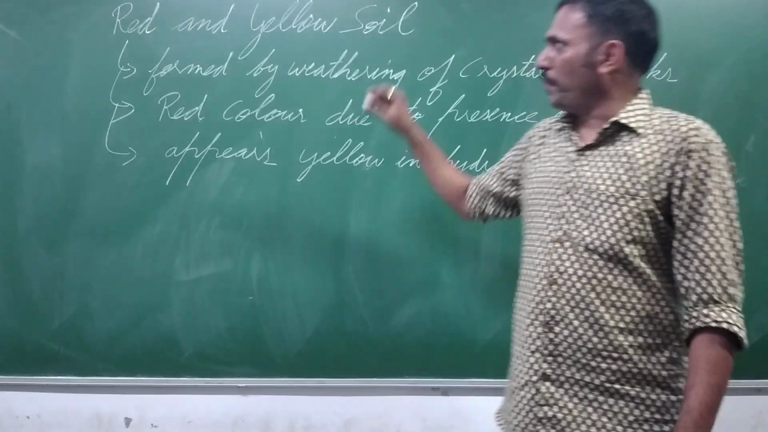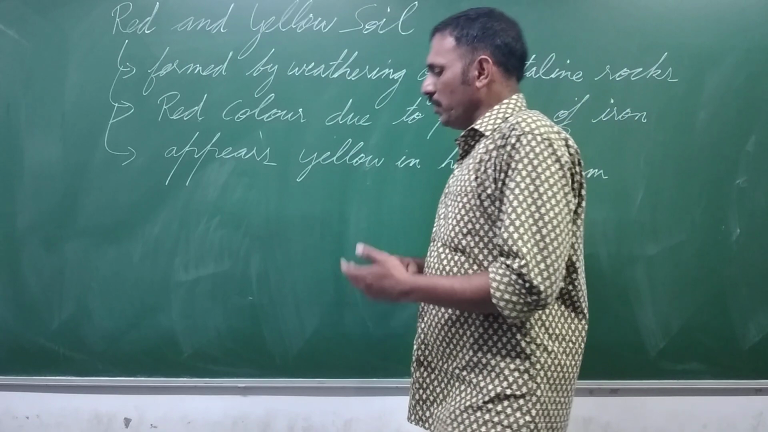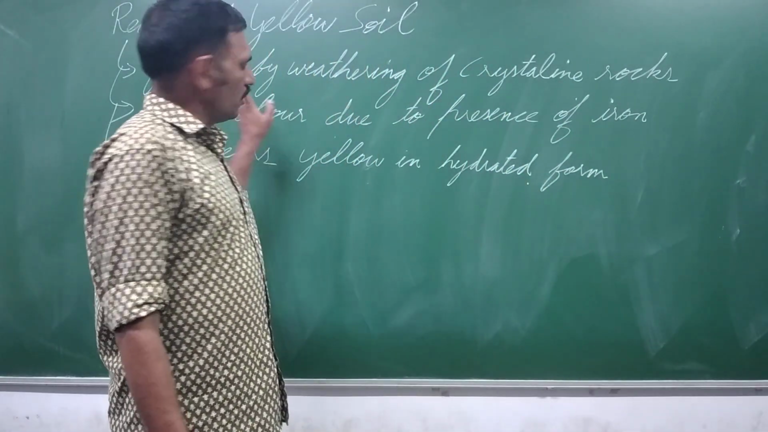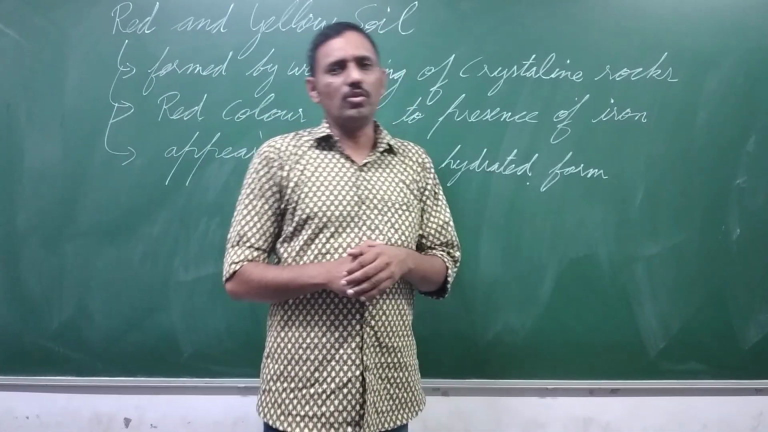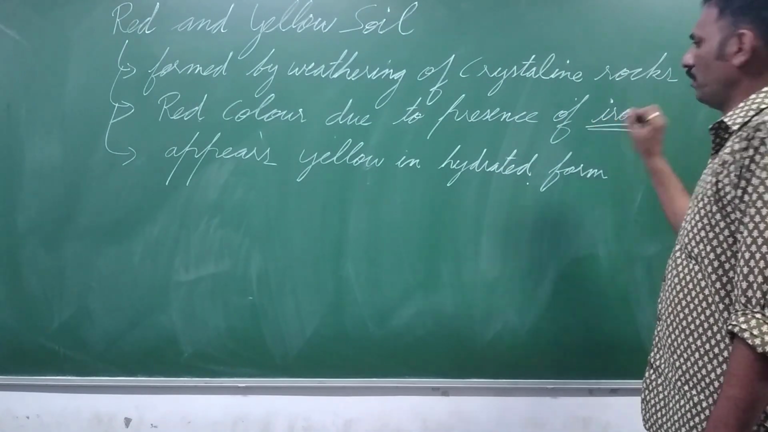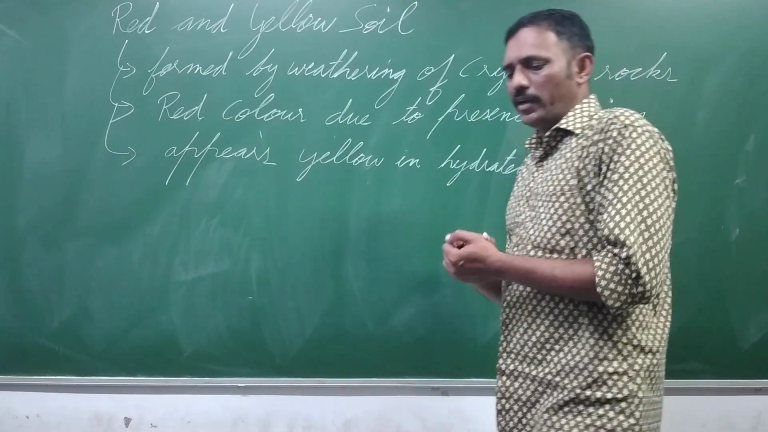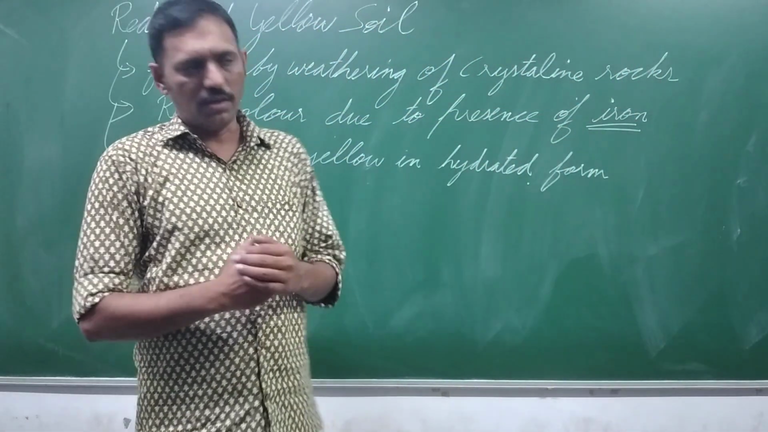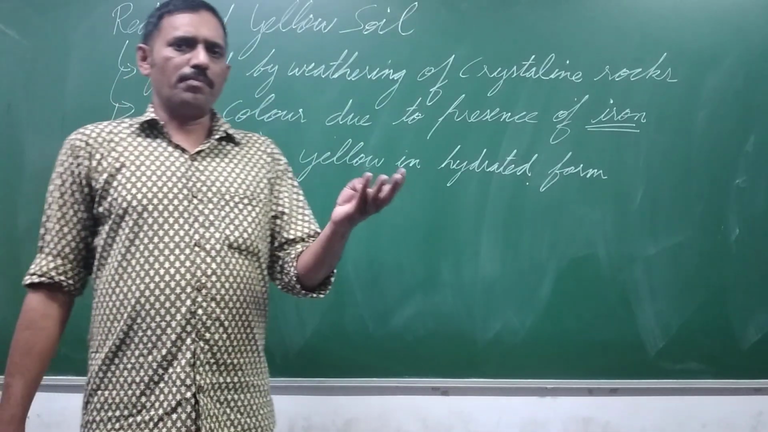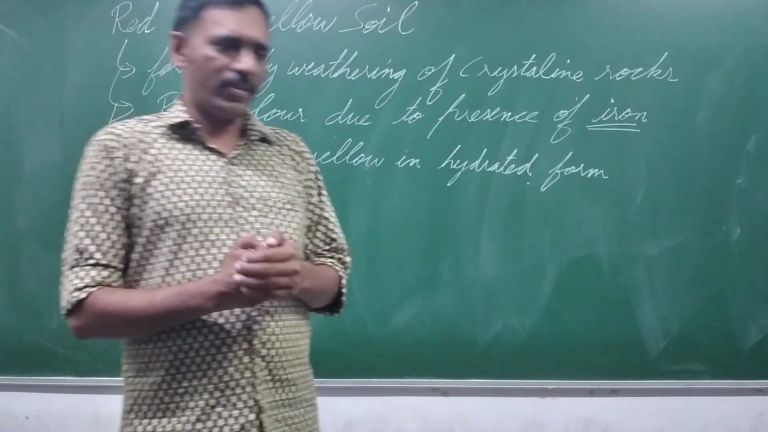So the next soil type is red and yellow soil. Red and yellow soil is formed by the weathering of crystalline rocks. The red color in this soil is due to the presence of iron in it. It appears yellow in hydrated form. That is, when water is added, this soil appears yellowish in color. This soil is found in Orissa, Chhattisgarh, in the peninsular region, in the southern part of the Middle Ganga plain.